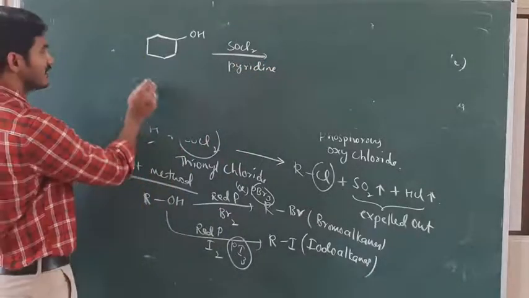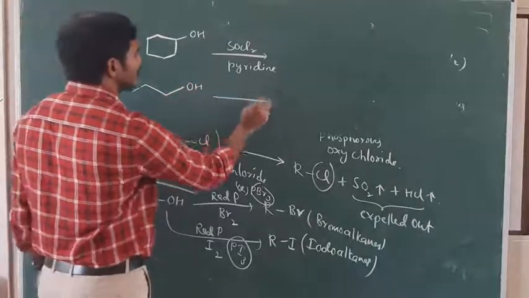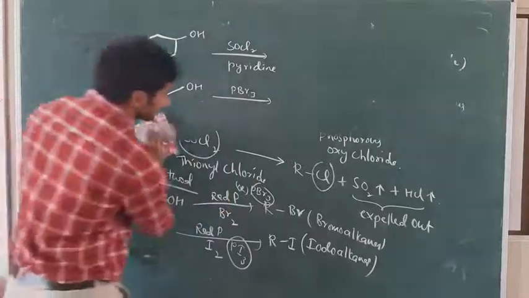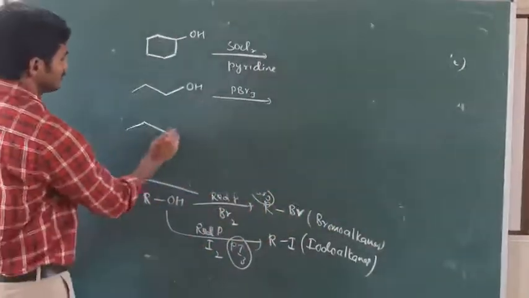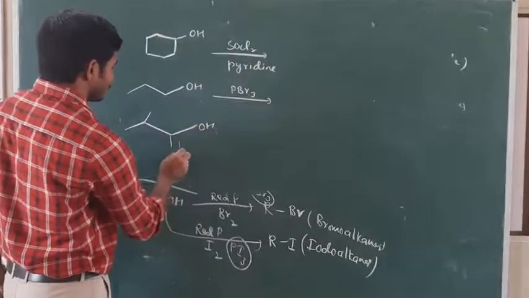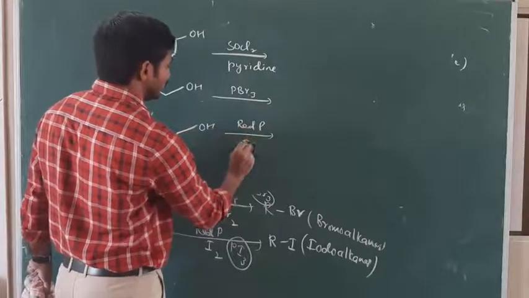Pyridine as a base can be taken, a big base. OH with PBr3. You can write the product here. Red phosphorus and I2.